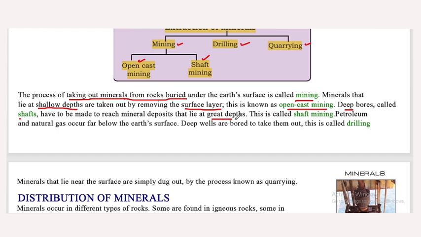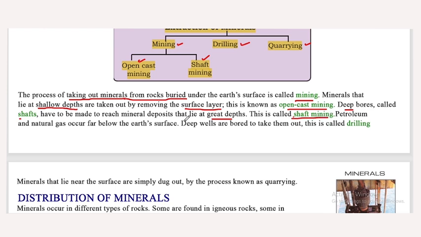Okay, for some minerals they need to dig a large part or deep bores. These deep bores are called a shaft, and they have to be made to reach the mineral deposit that lies at a great depth. This type of mining is called shaft mining.